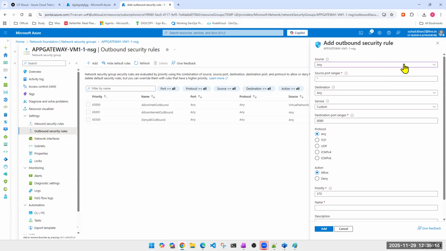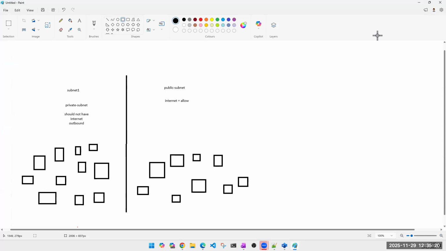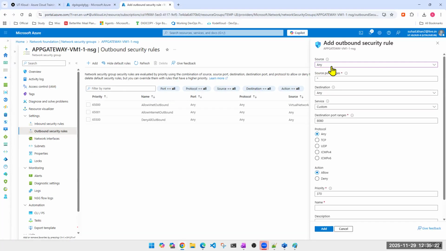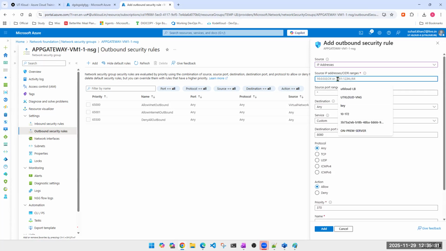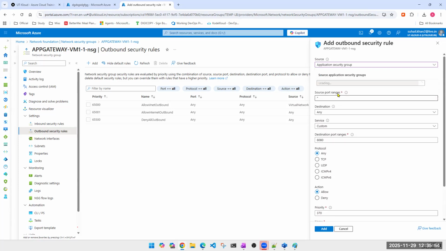But is that my requirement? No. Do I want to block all the machines? These are 300 machines. How many do I want to block? Half of them. So I'll select application security group. If I select any, all will be there. I can select IP address, but then I'll have to put the CIDR range. I'll have to make sure that those 150 machines are exactly in this CIDR range, or I'll have to give the range of those machines. Again, quite complicated and errors can be made. So we are not using this one. Again, we are not using service tags also. Service tag is something different. Let's not get into that now. Then we are using application security group here.